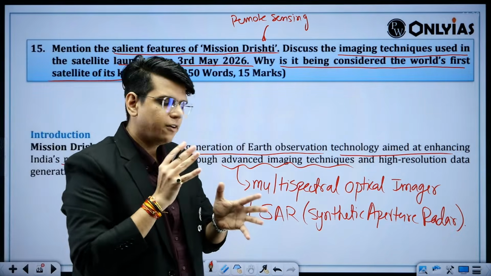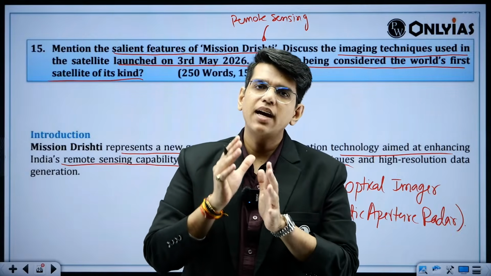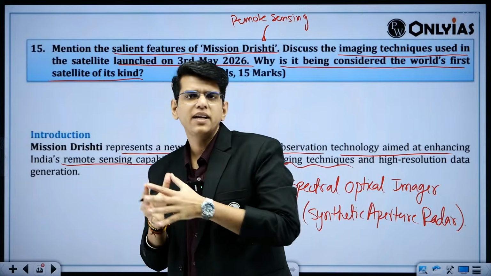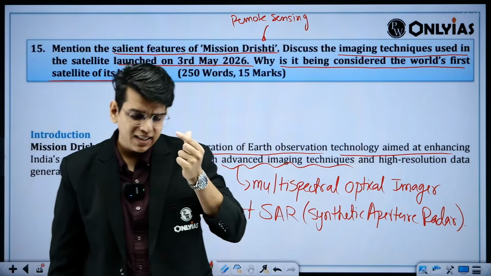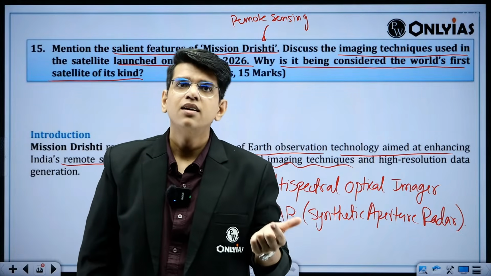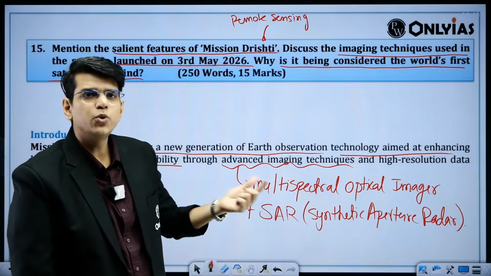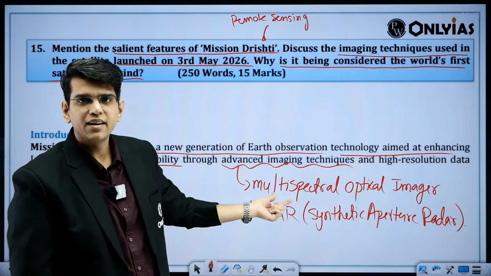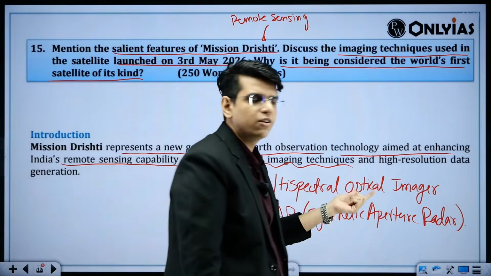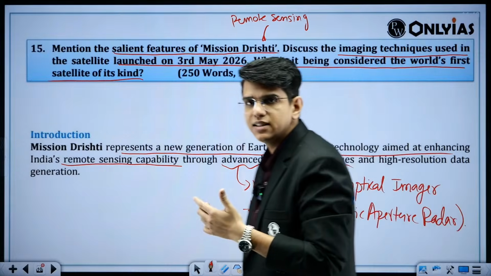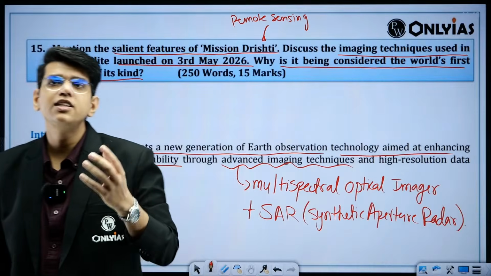Now why do we need this, right? Both have some advantages and both have some disadvantages. With an optical imager, you can directly see what the thing is. The disadvantage is you can't use this in bad light, right? You can't use this when you have cloud cover or bad weather, right? So you have to use something where you can track the situation on the ground when the situation is difficult itself.